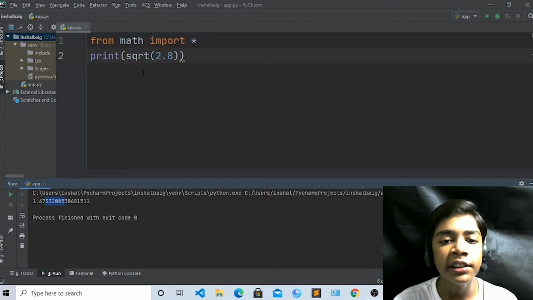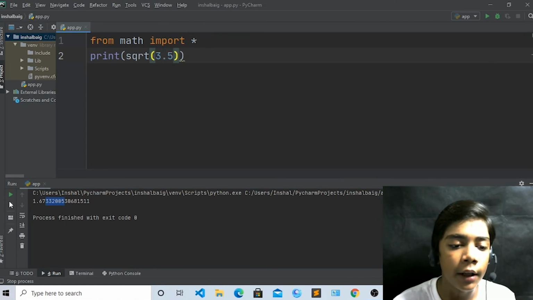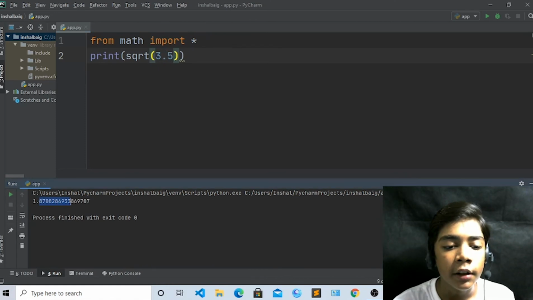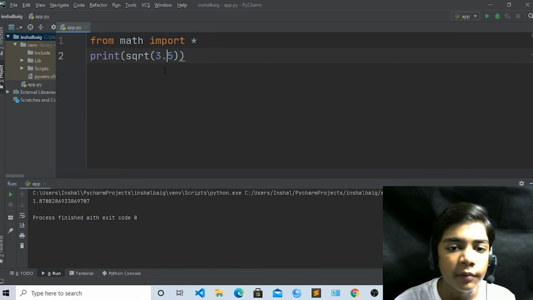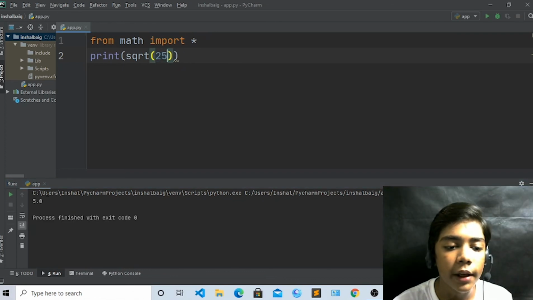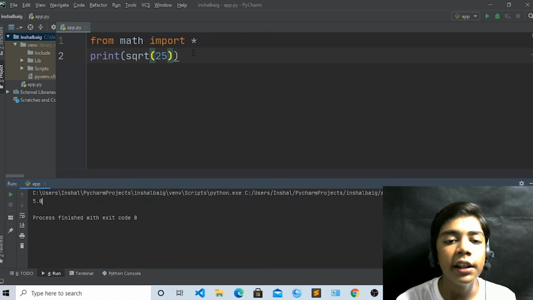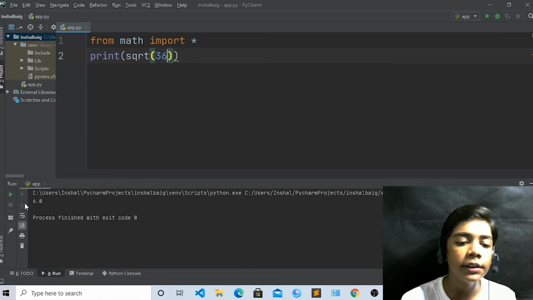You can also change the number, like here I have written 3 and here I have written 5, run. So you can see our point value is coming in the square root, okay. If you write 25 here, it will come as square root 5, okay. You can see how easy it is to do. You can write 36 here, so it will come as 6, okay.